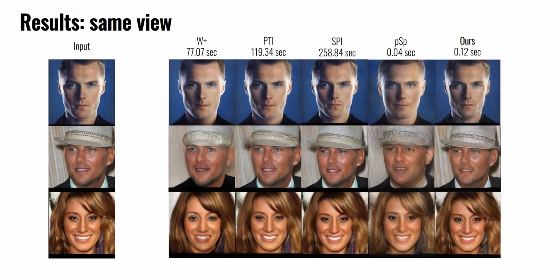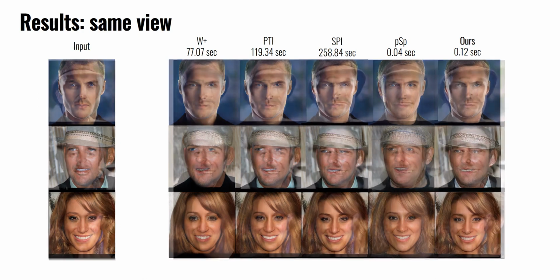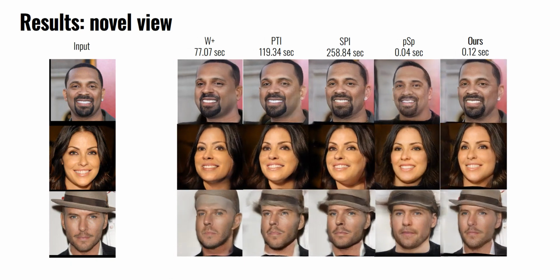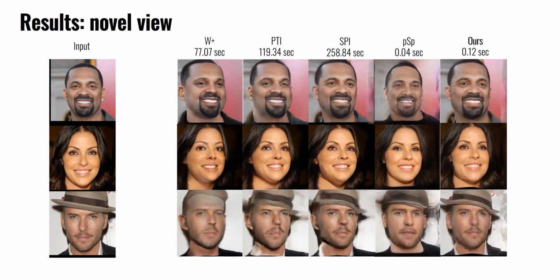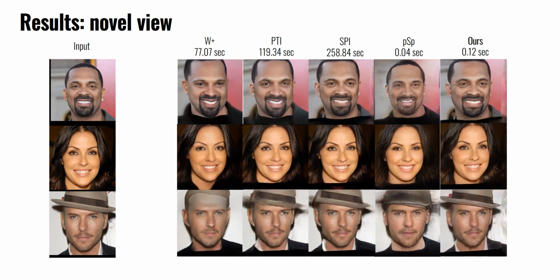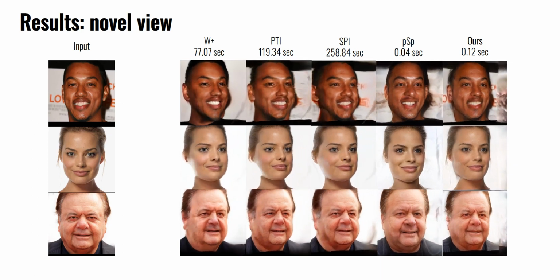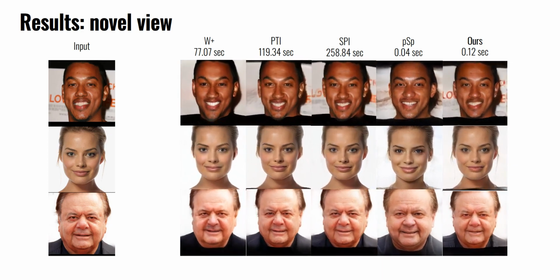We compare the same view reconstruction results of our method with existing state-of-the-art inversion techniques, including encoder-based and optimization-based, for the human facial domain over the CelebAHQ test set. Compared to other approaches, our method can reconstruct a face in the same view with a high level of detail, on par with the best optimization-based approaches, while being significantly faster. For novel view rendering, our method preserves identity and multi-view consistency similar to the best optimization-based approach, SPI. However, our method embeds the head in the 3D space better than all the other approaches, which is indicated by the depth metric in the paper.